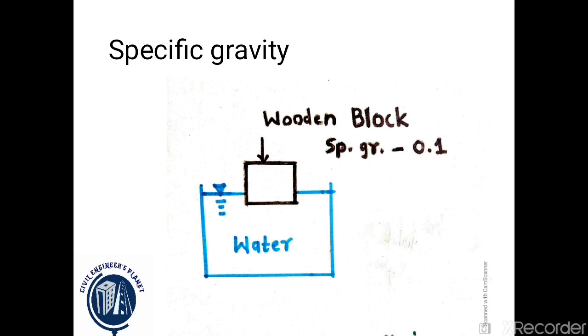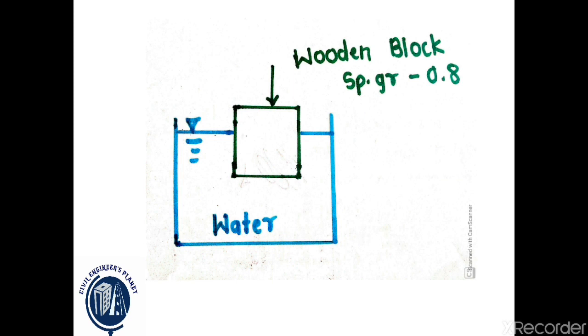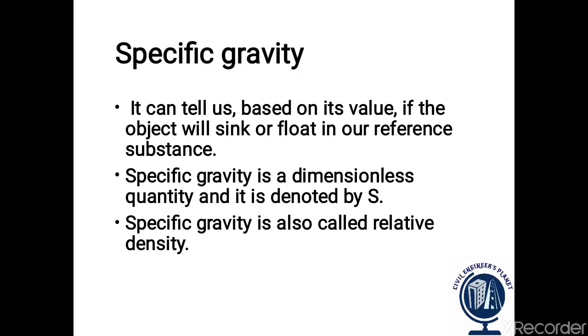Assume one wooden cube which is submerged in water. Let's say its specific gravity is 0.1. It means that it will submerge 10% into the water. Again, if we assume the specific gravity of this wooden cube is 0.8, then it means that it will submerge 80% into the water. Now, the specific gravity tells us whether the object will sink or float in our reference